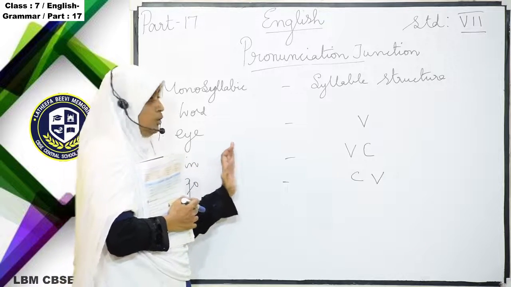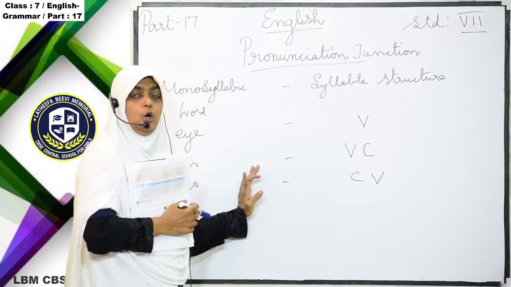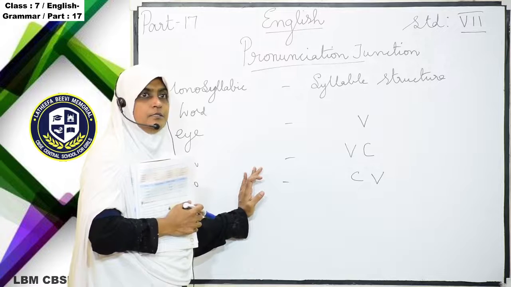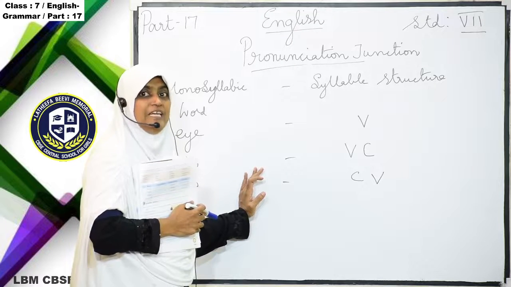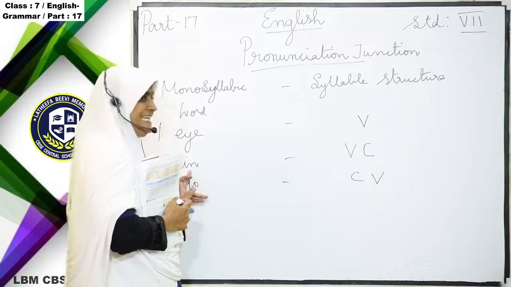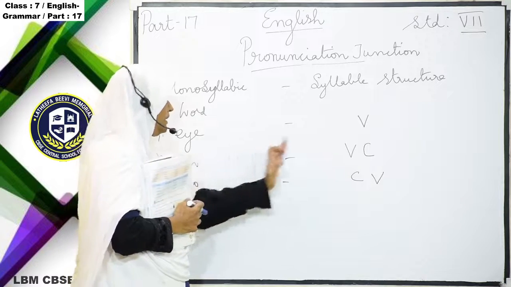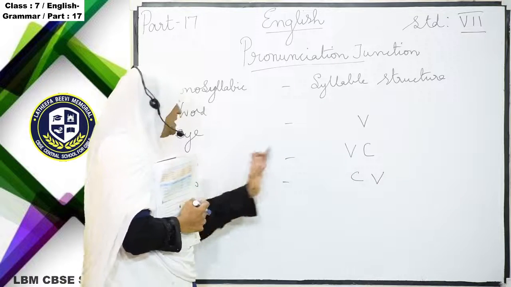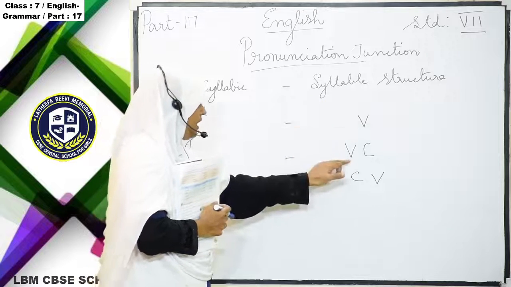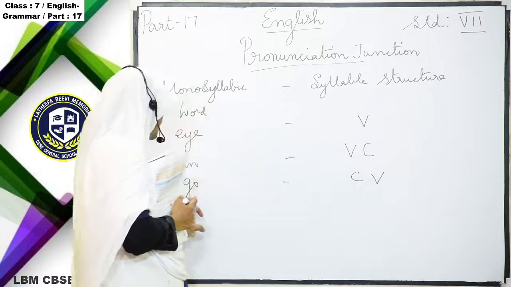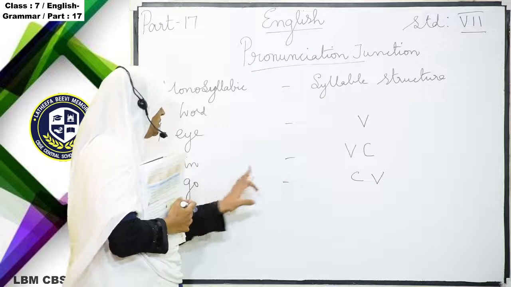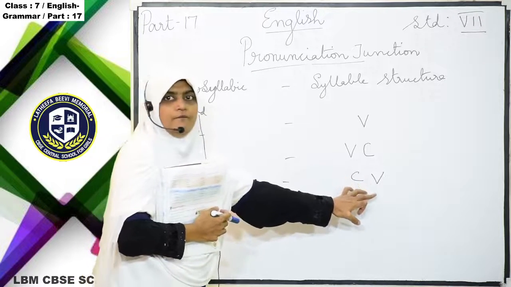So here I told you A, E, I, O, U. When you are pronouncing the word, if the sound of A, E, I, O, U comes, we call it a vowel sound. Okay. So here in "in", a vowel sound is there and N is the consonant sound. So the syllable structure is V, C. Next one is "go". So here a consonant sound is there and a vowel sound is there.